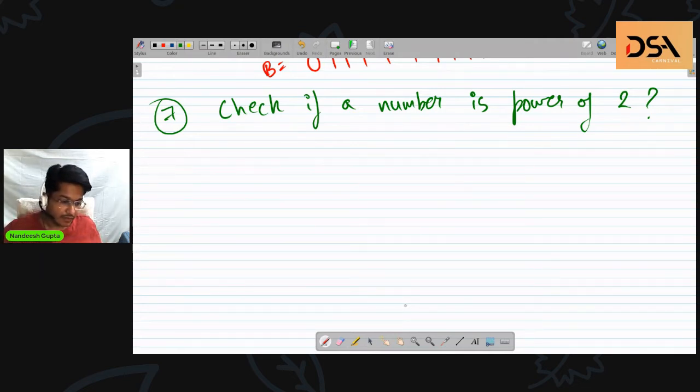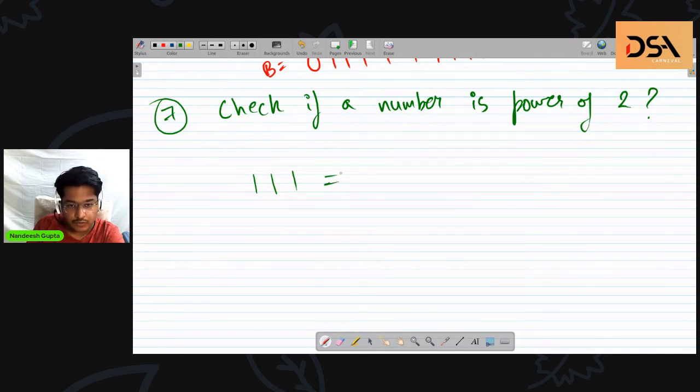Anyone? Rajat, Ravi, Tulsi? All bits 1. So if all the bits are 1, then why does that mean that the number is a power of 2? Suppose I have all bits 1 and this number is equal to 7.